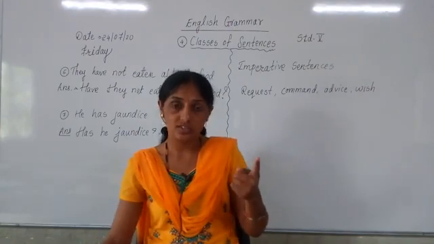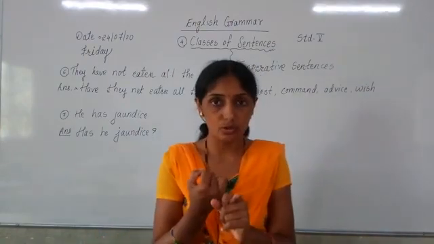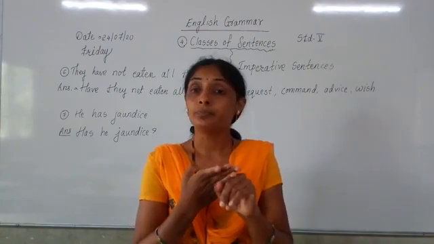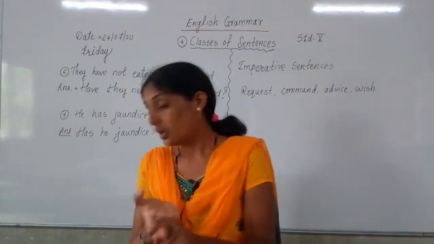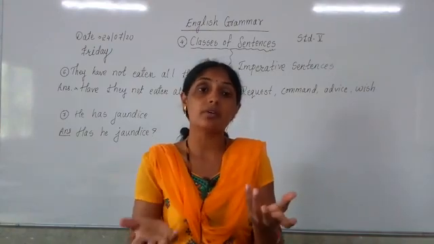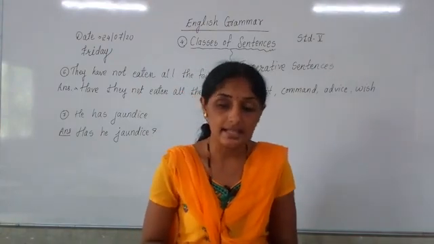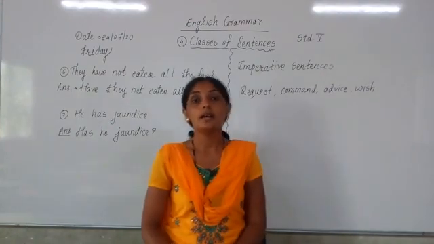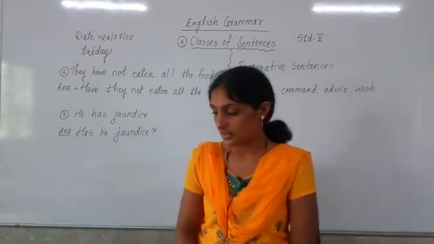परत एकदा सांगते, ज्या सेंटेन्सेस मध्ये आपण रिक्वेस्ट करतो, कमांड करतो, ॲडवाइस देतो आणि one is left, that is what, and in the sentence in which we express our wish, all these sentences are called which sentences? These all sentences are called imperative sentences.